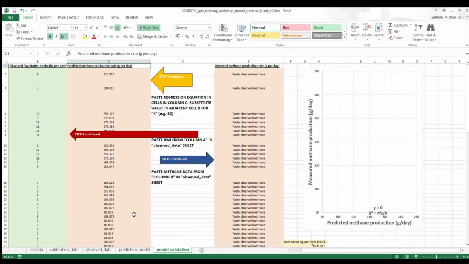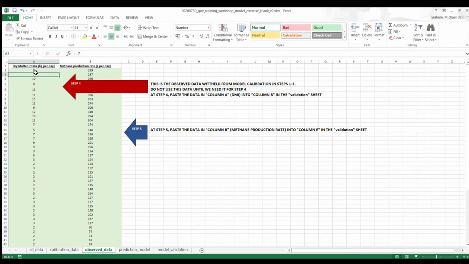So each of these points in column B for observed dry matter is associated with a real value in the observed data. In real life, the 8 kilograms of dry matter per day was associated with a methane production rate of 239 grams per day. And then, for example, the dry matter intake of 7 kilograms per day was associated with a methane production rate of 237 grams per day.